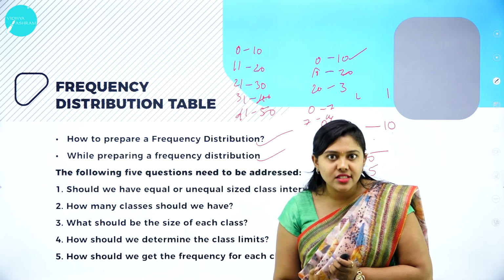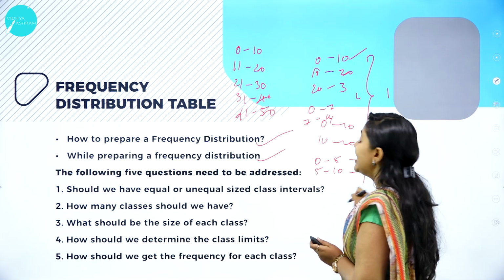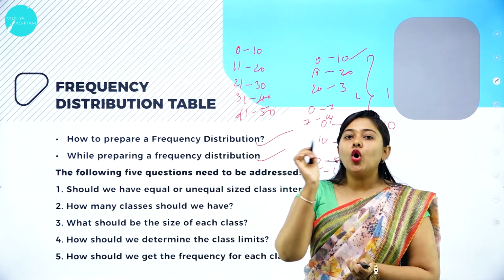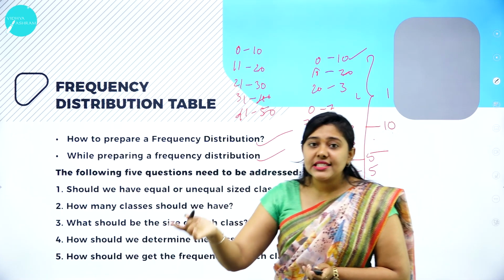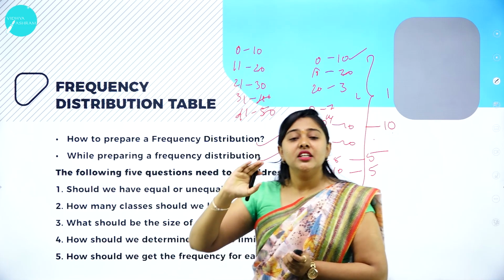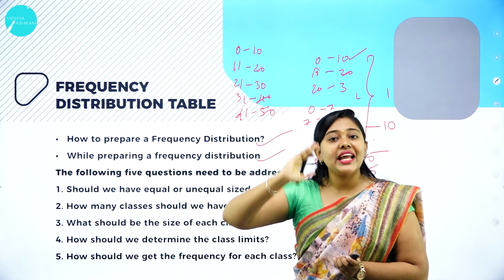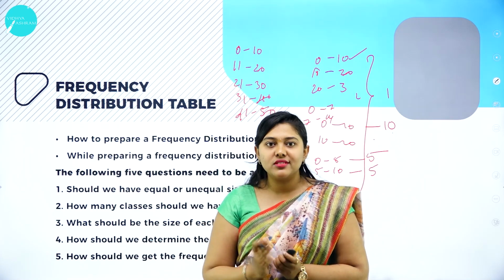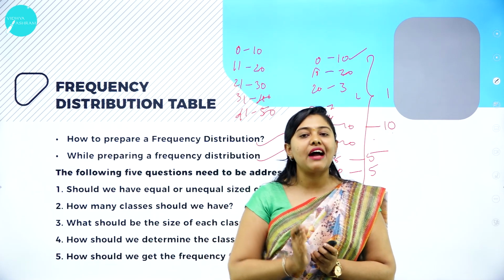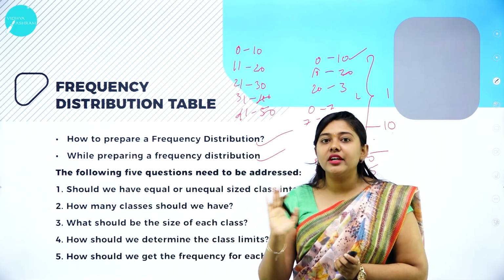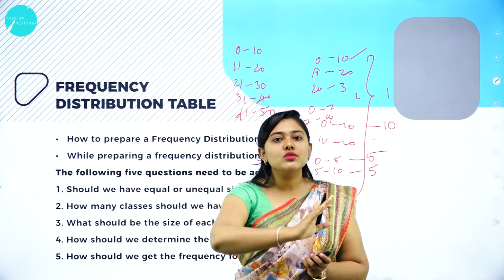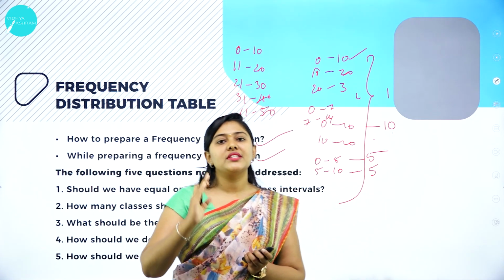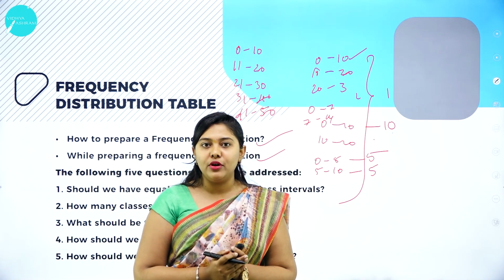So then you should arrange the data based on this kind of exclusive method. In the previous problem, the lower limit number was 0 and the maximum number was 100. So in that case, they can start from 0 to 10 and end up at 90 to 100. So they can solve based on the exclusive method. In the series, you have to look at what limit you have to determine, whether to use the inclusive method or the exclusive method. If they ask you in the examination to prepare a frequency distribution table, you must be able to solve it.